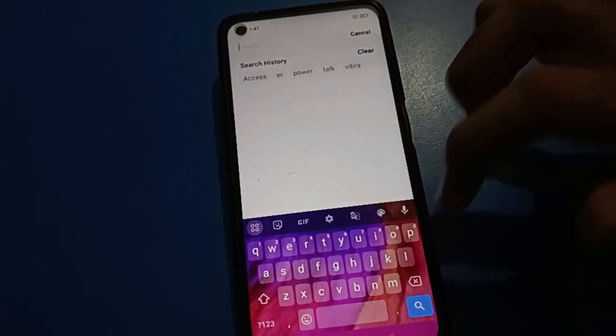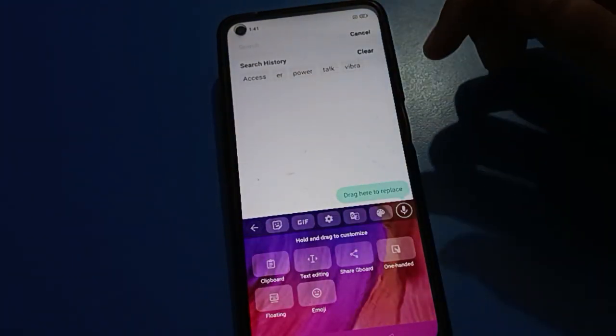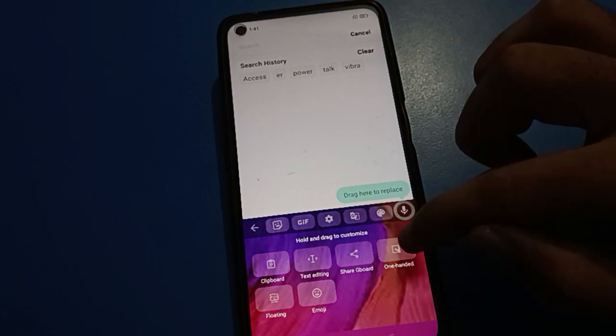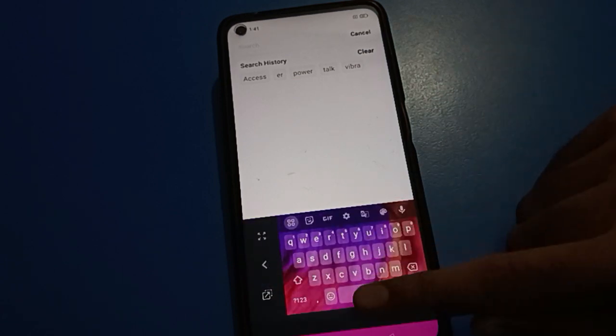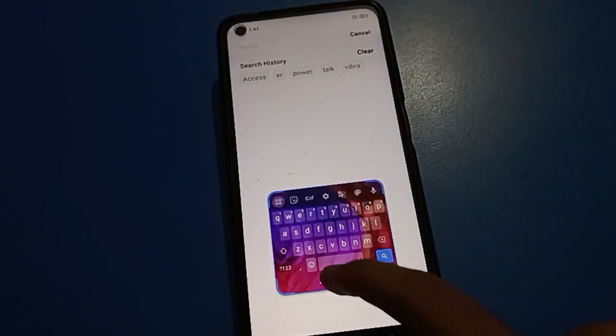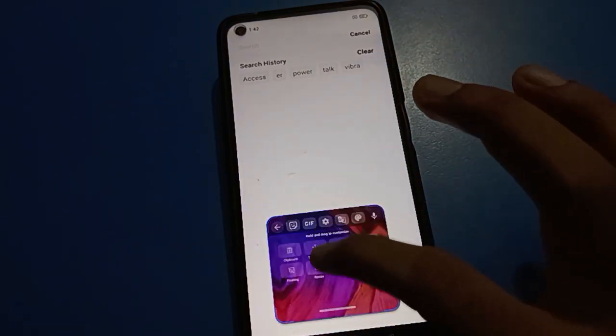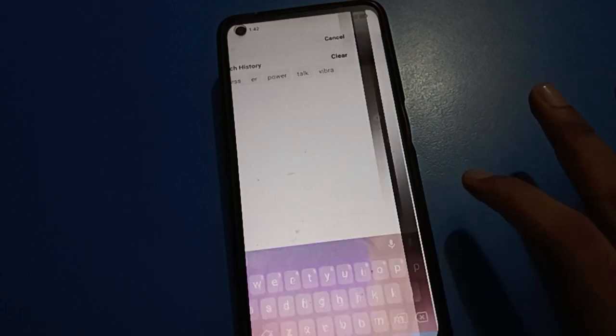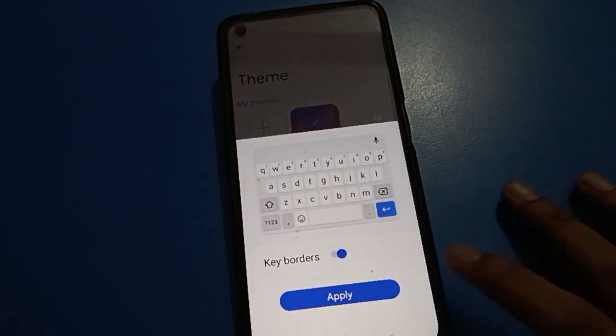Like that friends, you can set up your keyboard. If you want to use one hand mode keyboard, you can use one hand mode keyboard. If you want to use your floating keyboard, you can use your floating keyboard. And if you want to set your default theme, you can set your default theme.